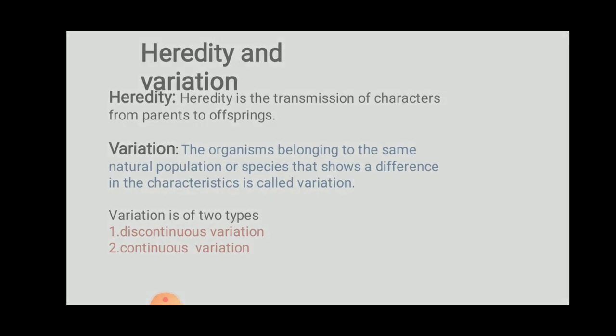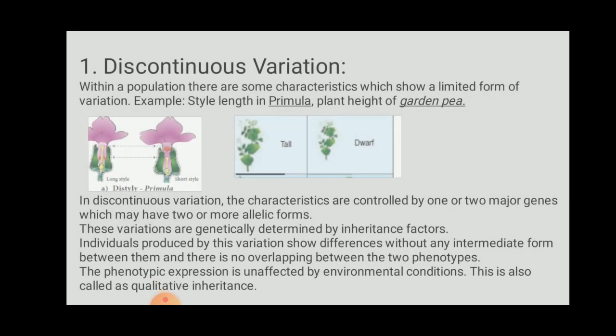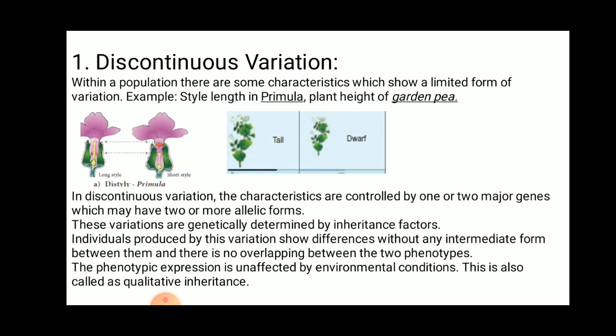Now let us discuss discontinuous variation. Within a population there are some characters which show a limited form of variation. Examples are style length in primula and plant height of garden pea. Could you look at this figure, where we were discussing primula style?